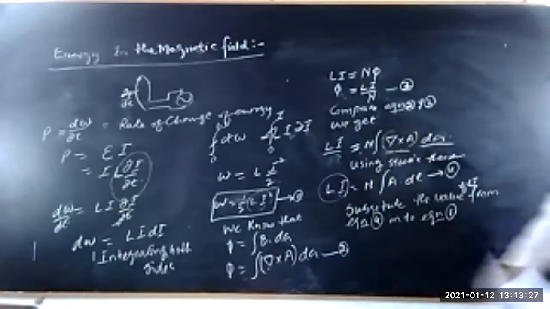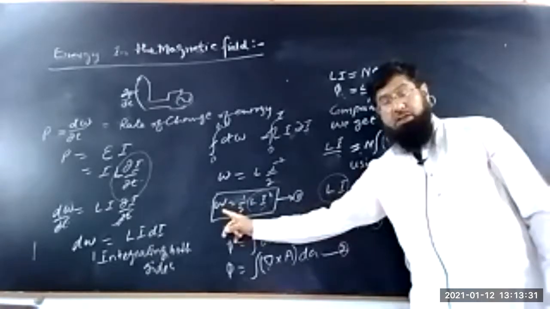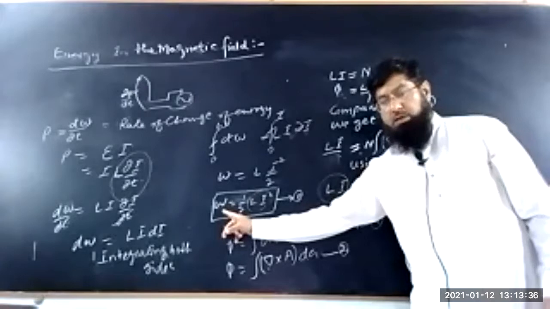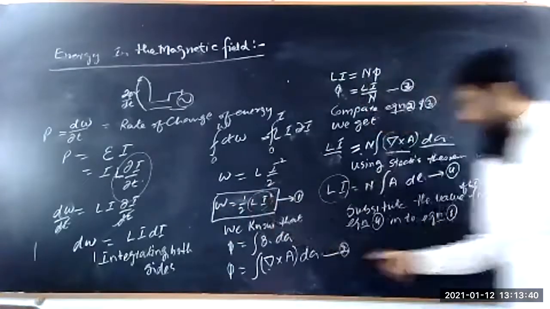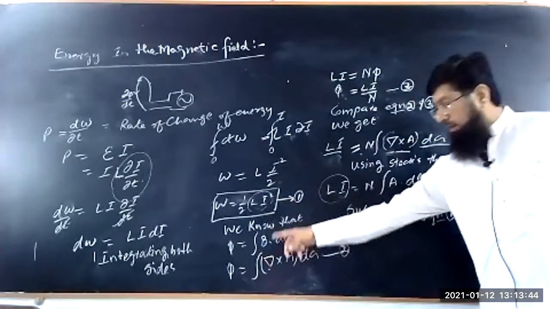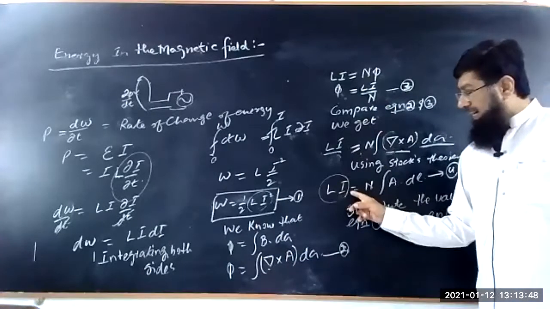Our main objective is to find the energy stored in the form of the magnetic field. So we have to find W. So Li is again given. Here we have converted this Li in the form of the flux, or in the form of the vector potential, or in the form of the magnetic field. So Li is given now.